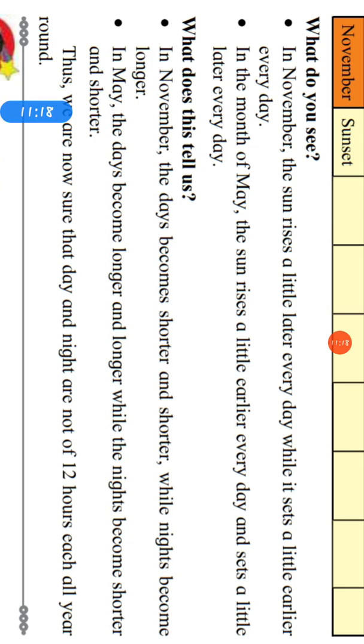The day becomes shorter and shorter while the night becomes longer. And in the month of May, the days become longer and longer while the nights become shorter and shorter because of the sun rising a little earlier in the day and setting later in the evening.